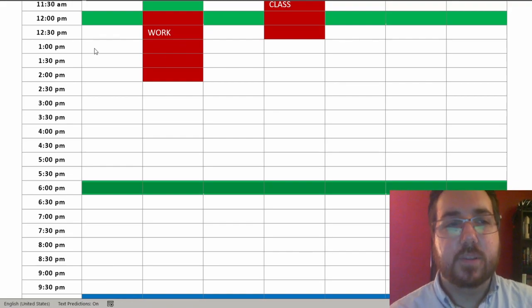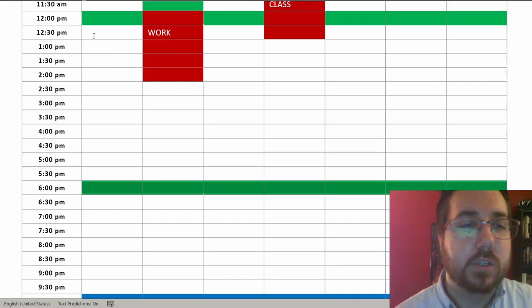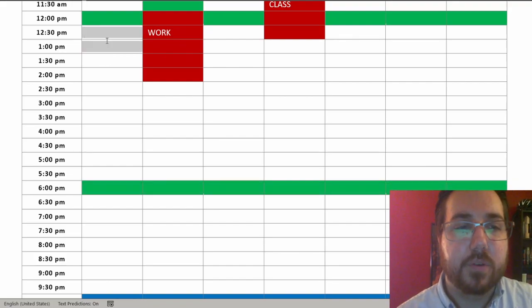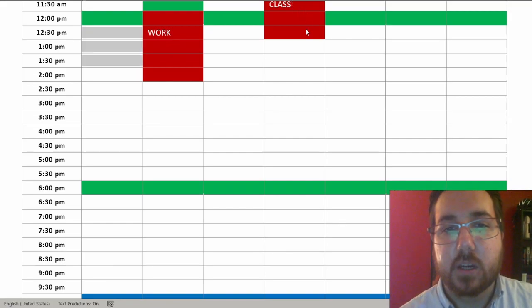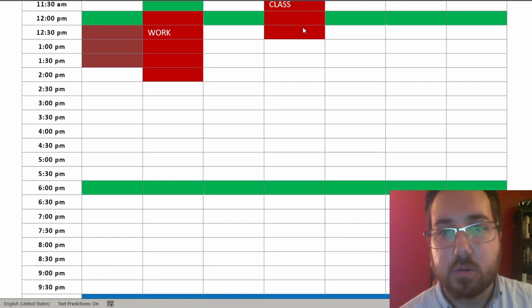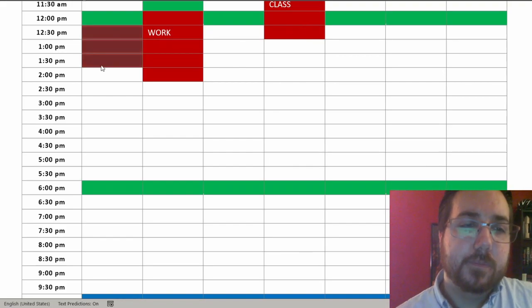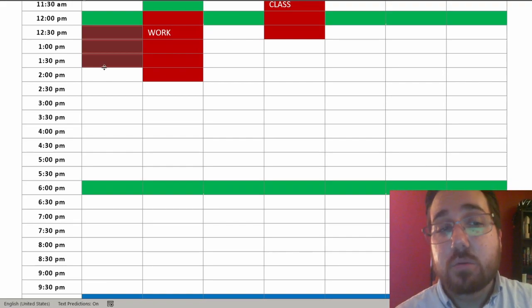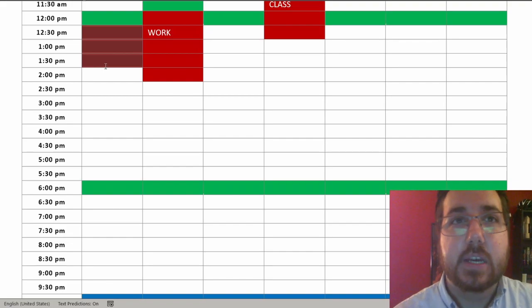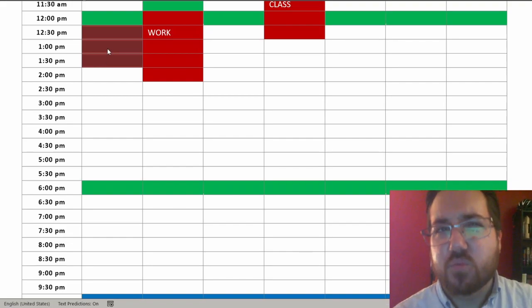Now, when it comes to planning work sessions, what I'll often do is start with one work session here. Let's start from 12:30. I'm going to plan a 90-minute session here. I'm going to make it maroon or mahogany or whatever this color is. And the reason why I picked 90 minutes, you can use this number as a basis, is because on average a person can only focus for about 90 minutes before they need a real break.